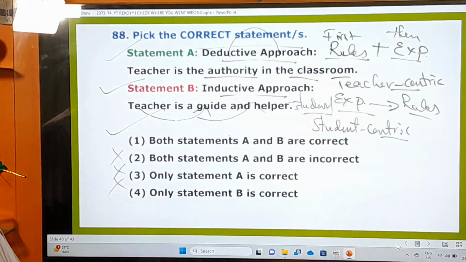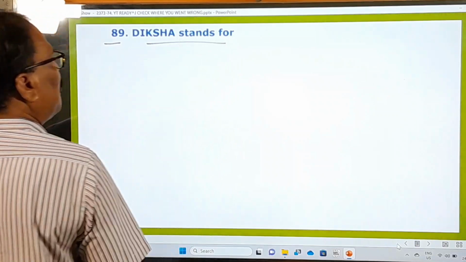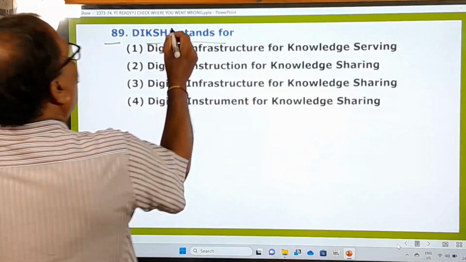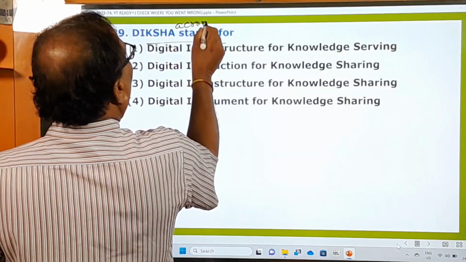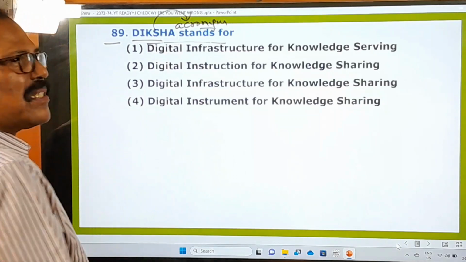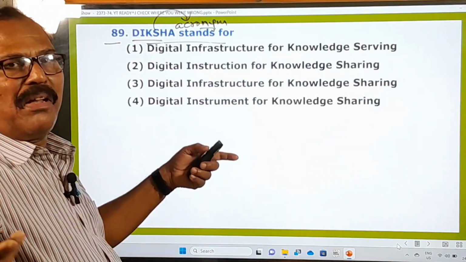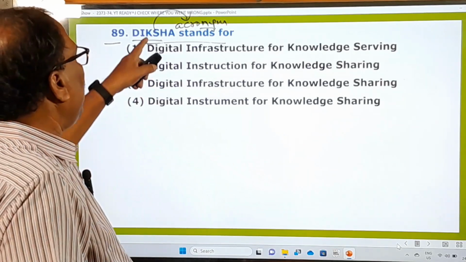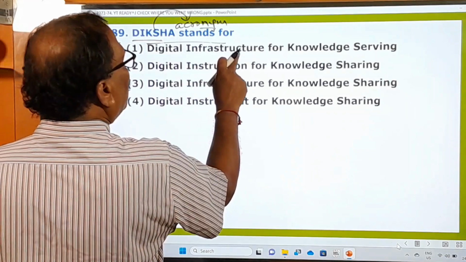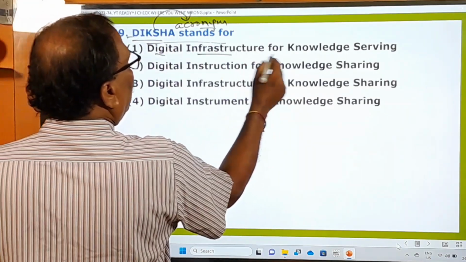Now you go to the last but one, 89th one. Diksha stands for... it's an abbreviation, let me say it's an acronym. An acronym is an abbreviation that is pronounced like a word. So Diksha is the name of some girl? Okay, so Diksha is an acronym, right? What does Diksha mean? Digital infrastructure. D for digital, I for infrastructure, K for knowledge.